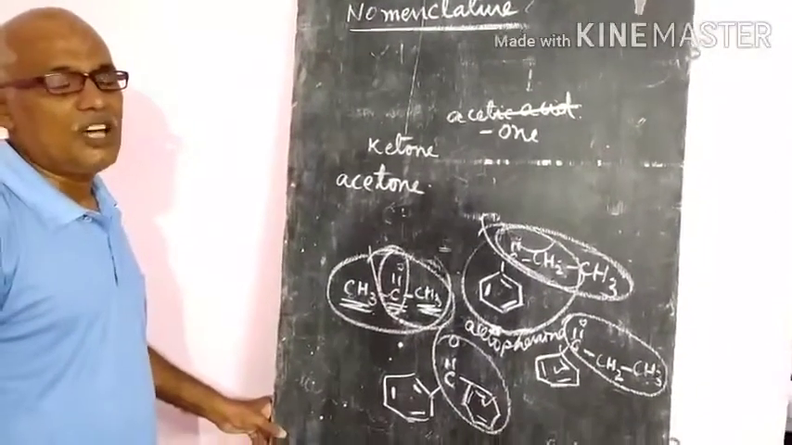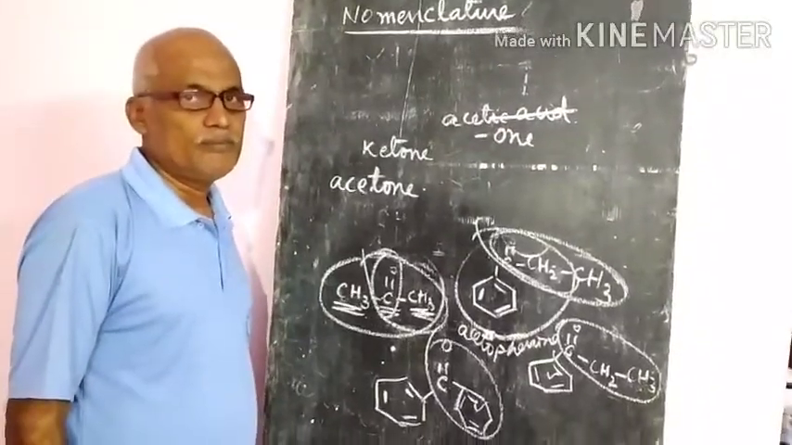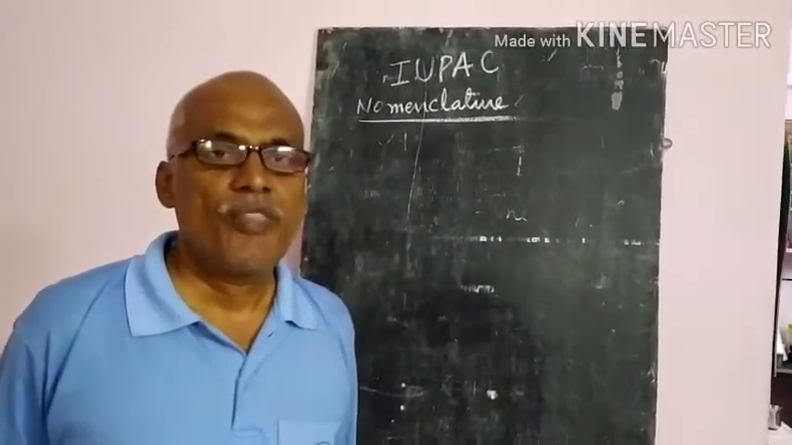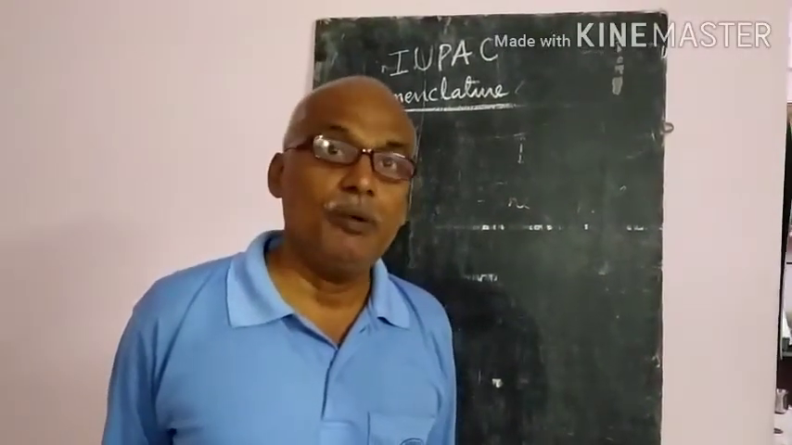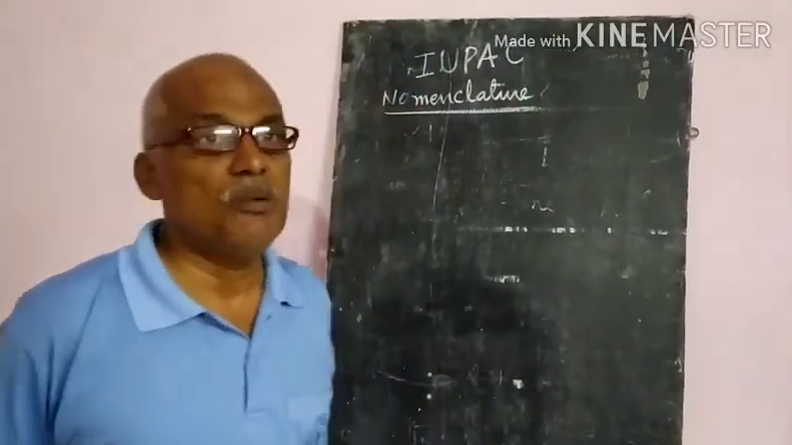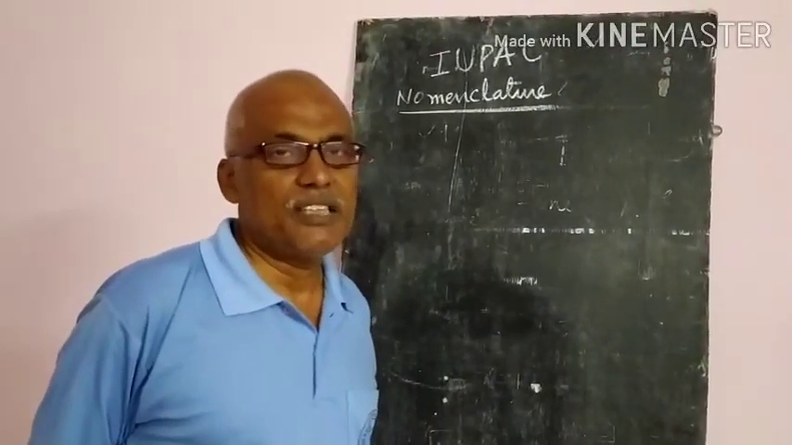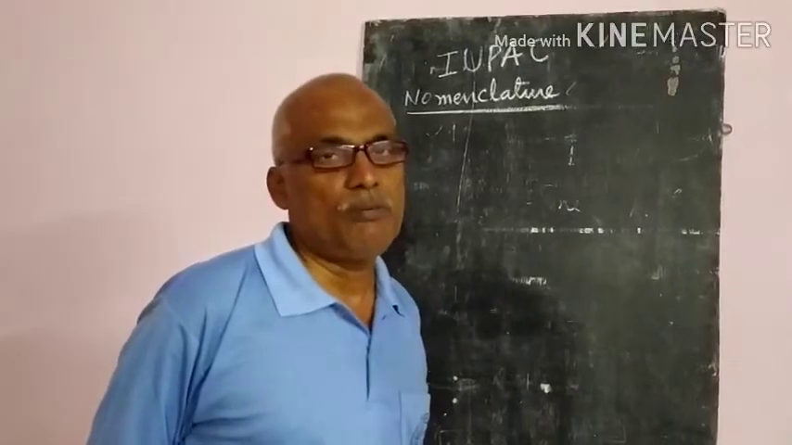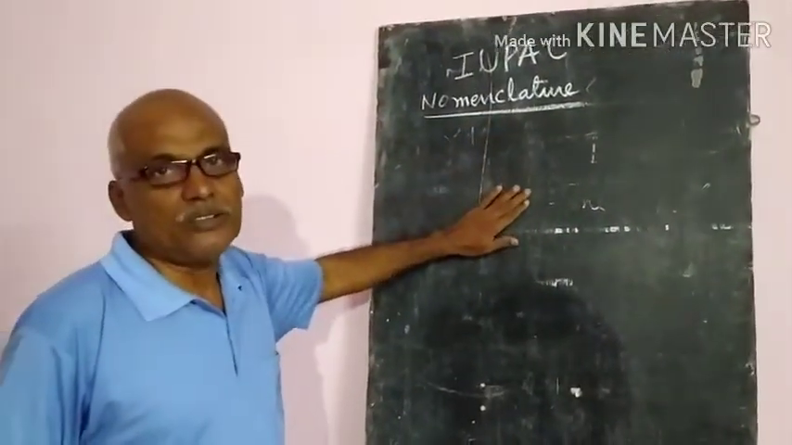Now let us see the IUPAC nomenclature system. Now you have learned about the common names. Now let us see the IUPAC system names. That is more important. Whenever we discuss or write in the main examination, we have to mention the IUPAC nomenclature. So, IUPAC nomenclature of aldehydes and ketones.